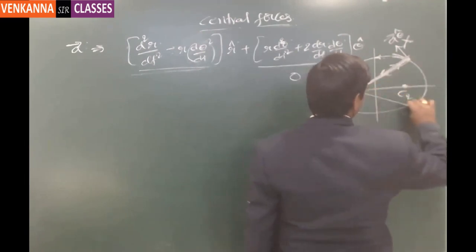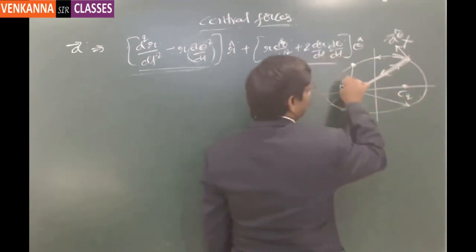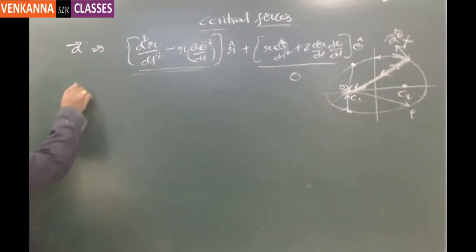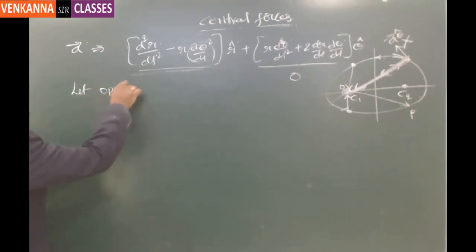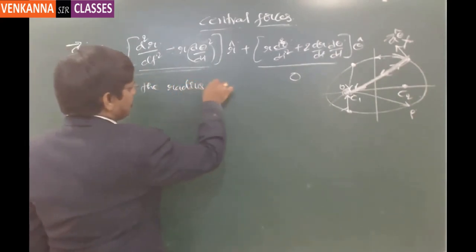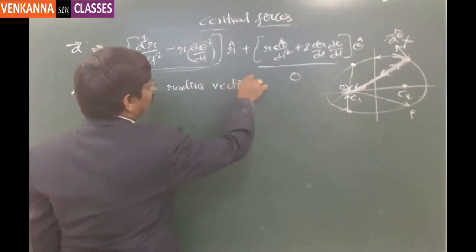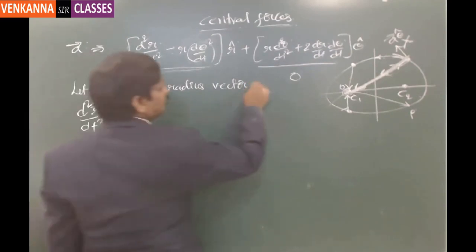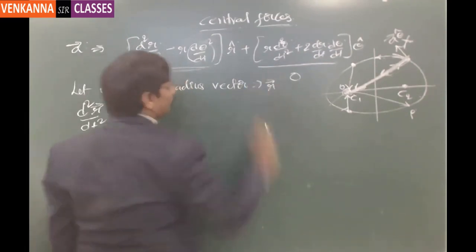Let us say this is O and this is P. So OP is the radius vector. Let OP be the radius vector, and we know d square r by dt square as a vector. So this is the radius vector, let us say r bar.